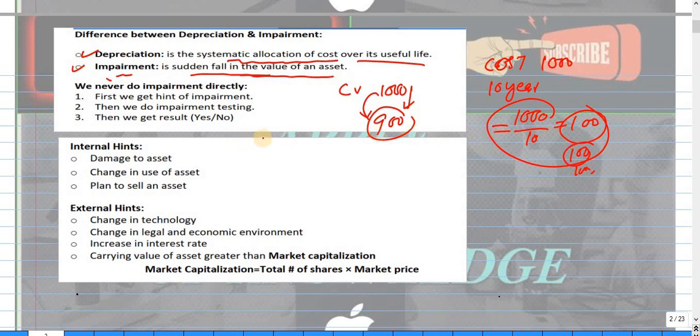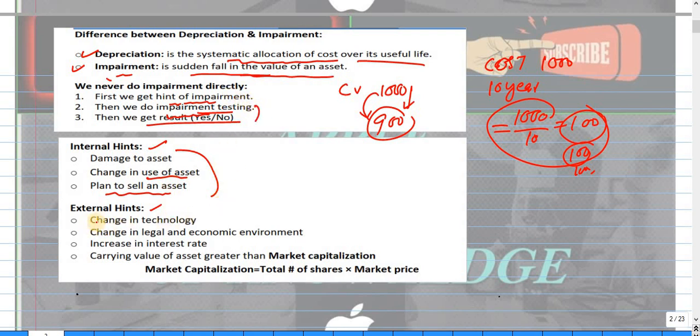One thing more, we never do impairment directly. First we get a trigger for impairment, and then we go for impairment testing, and after that we get the result, that is, whether it is impairment or not. Clear? The trigger may be internal or external. Internal means damage to the asset, change in the use of the asset, and a plan to sell the asset. So if you have this trigger, it is the indicator that tells us we should go for impairment testing.